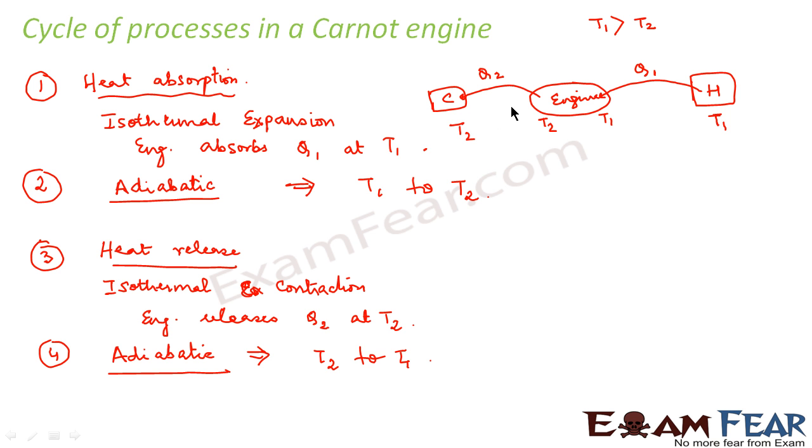So that was isothermal contraction. Then again one adiabatic change took place which took the engine from T2 to T1, so that now the system is again ready to absorb heat from the hot reservoir. So these four processes together constitute a Carnot cycle. One cycle of a Carnot engine is termed as Carnot cycle.